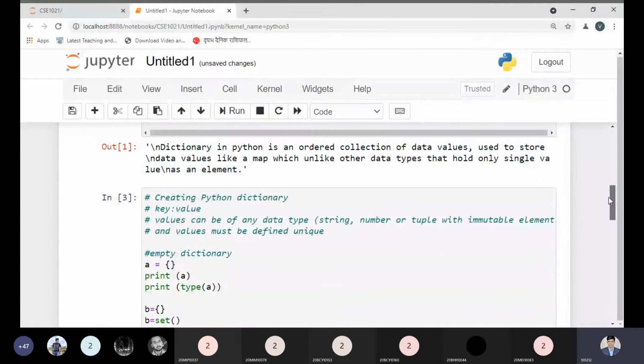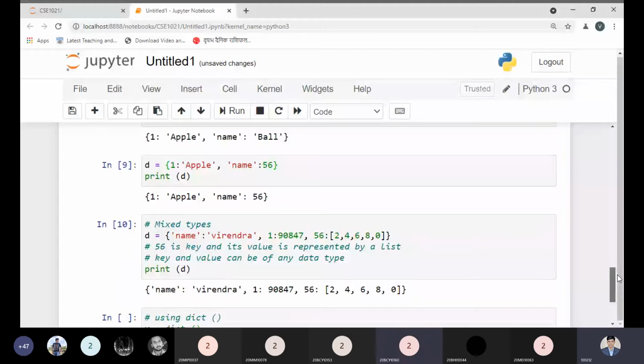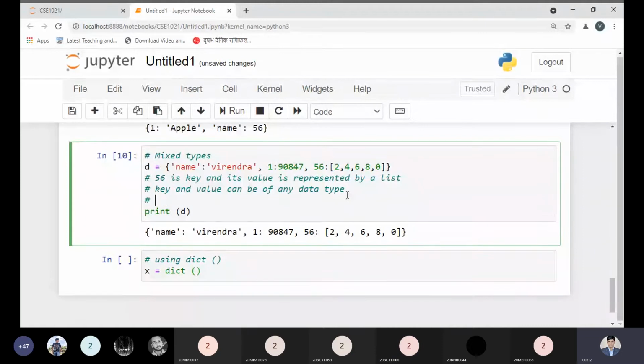I have already shown that values can be of any data type, as well as a key. But the important point I'm writing here: values can be of any data type, but keys must be unique.